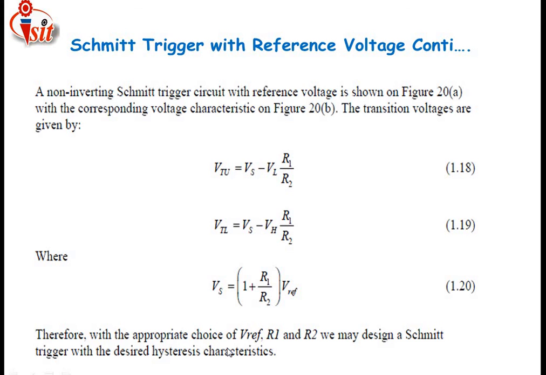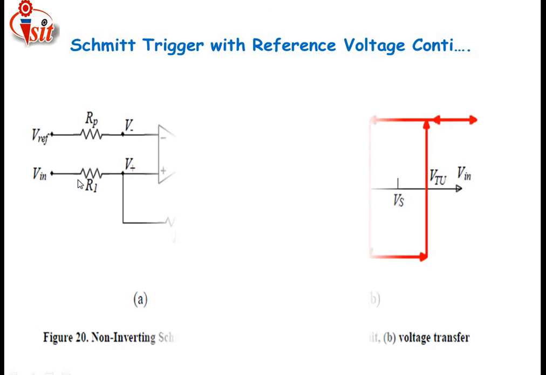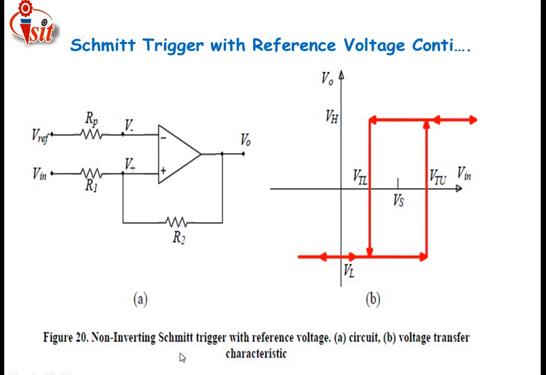Therefore, with the appropriate choice of V reference, R1 and R2, we may design a Schmitt trigger with the desired hysteresis characteristics. Along with this, just see here the non-inverting Schmitt trigger with the reference voltage. The word non-inverting came into picture because the input is applied to the positive terminal of the op-amp, and the remaining terminal, the negative terminal, is connected to the reference voltage.